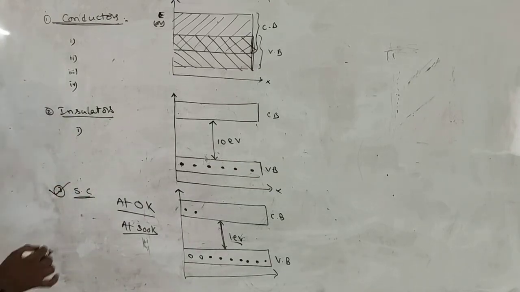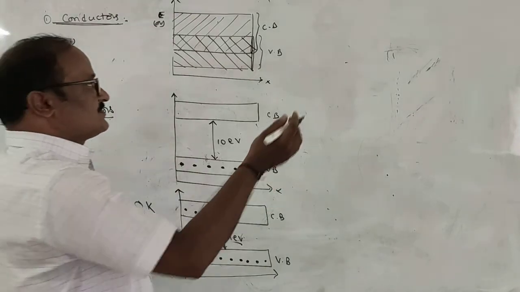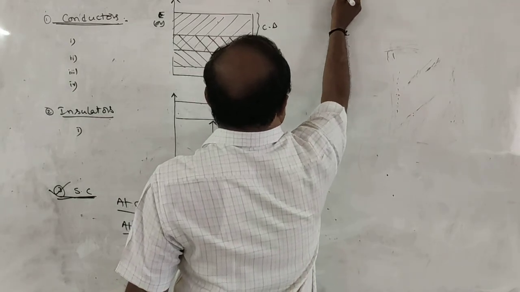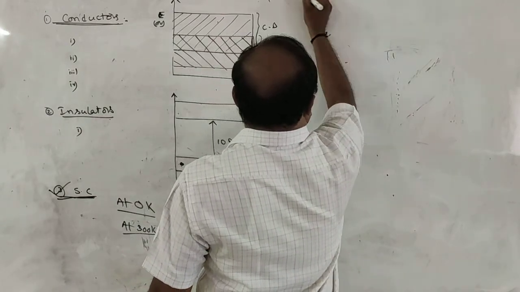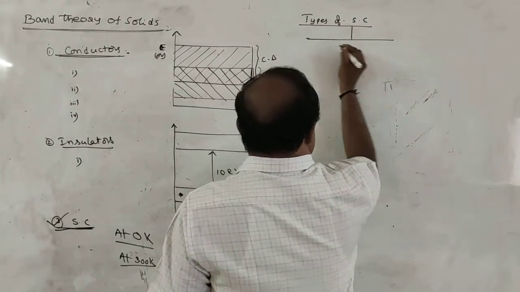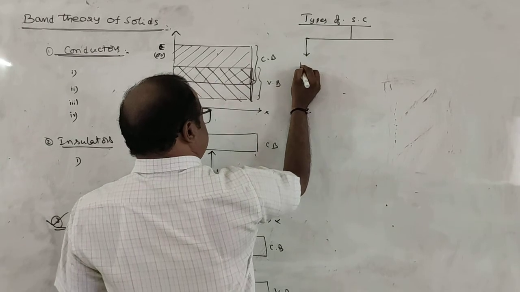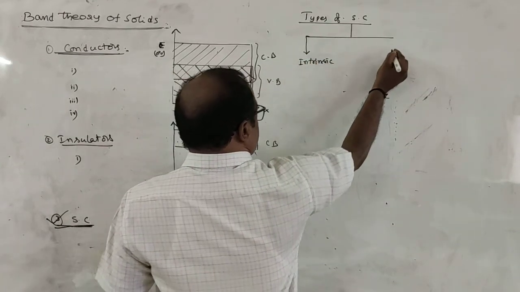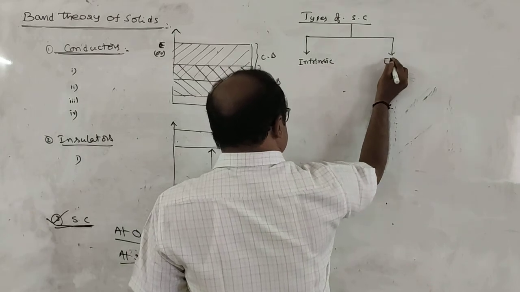In general, once again, semiconductors are classified into two types. Types of semiconductors: the first one is intrinsic semiconductors, the second one is extrinsic semiconductors.